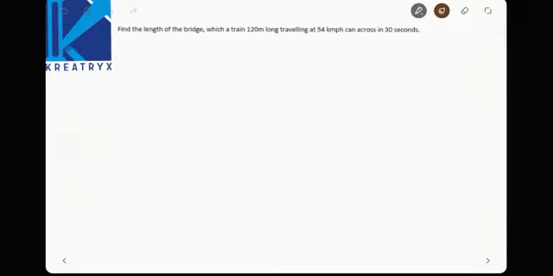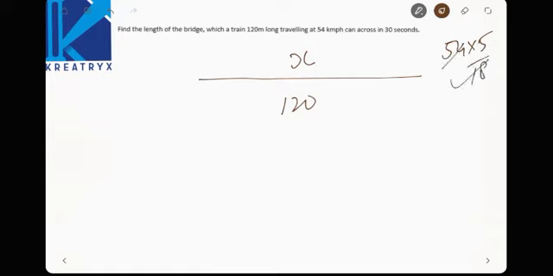Find the length of the bridge which a train 120 meters long traveling at 54 kmph can cross in 30 seconds. So we have to consider the length of the bridge as x. Train length is 120 meters, so 54 into 5 by 18, that is 15 meters per second.